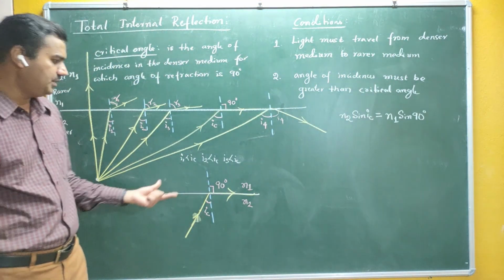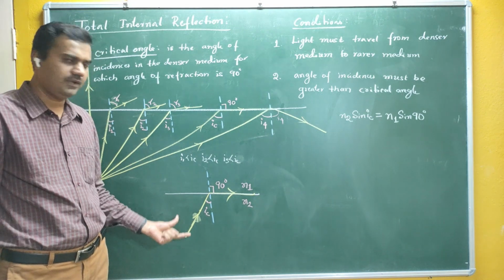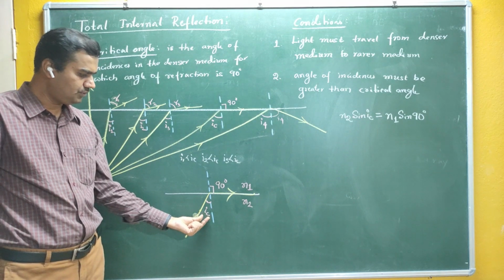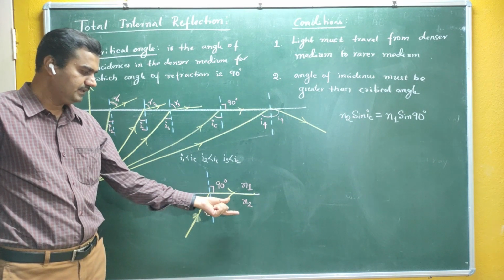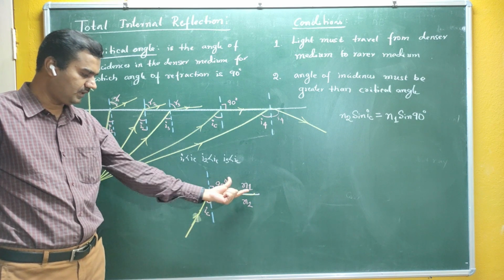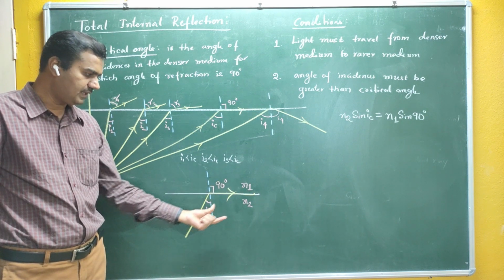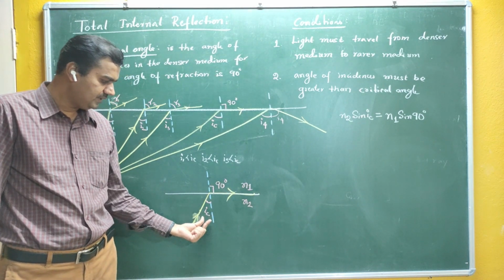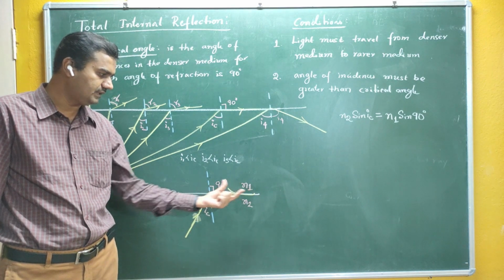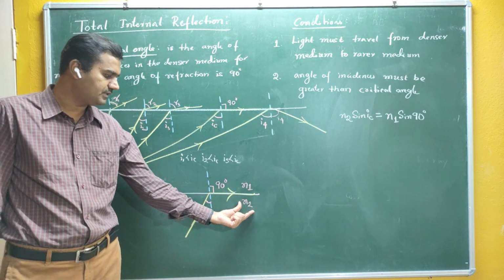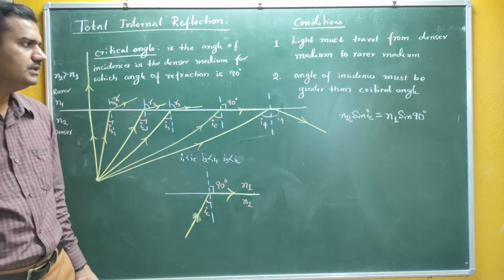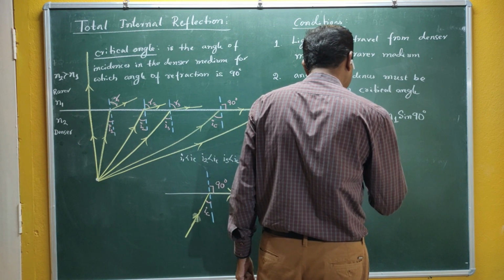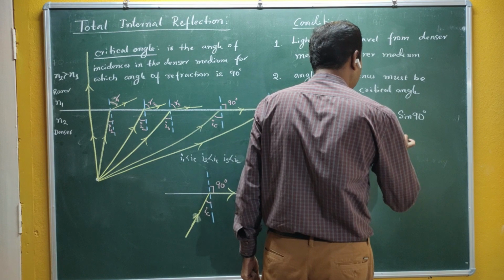So we have to derive the relation between the critical angle and the refractive index. For that derivation, this particular ray, which shows the critical angle, is enough, so I have taken this ray diagram here. This is the critical angle, and N1 and N2 are your refractive indices. Apply Snell's law: the refractive index of the medium into the sine of the angle in that medium equals the refractive index of the other medium into the sine of the angle in that medium. Therefore, N2 sine C is equal to N1 sine 90 degrees.